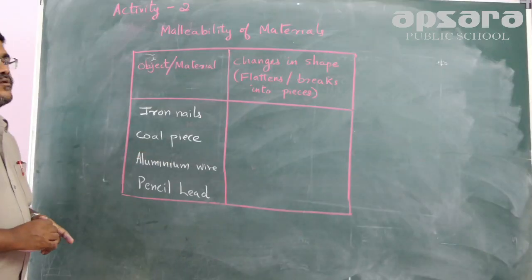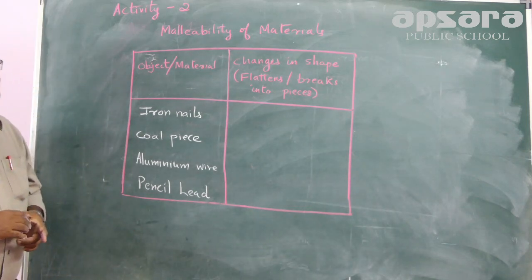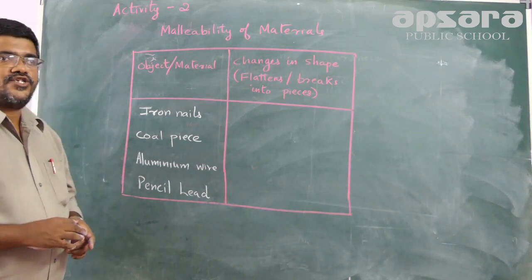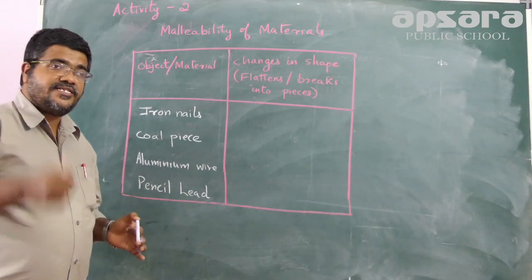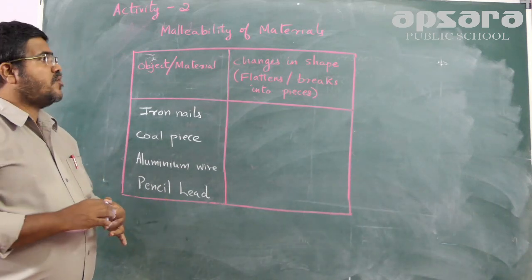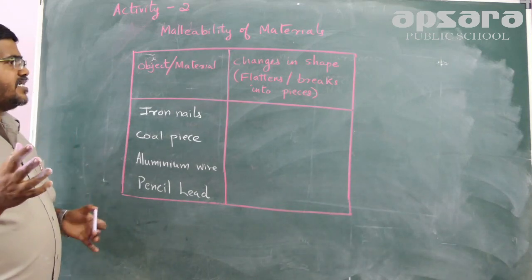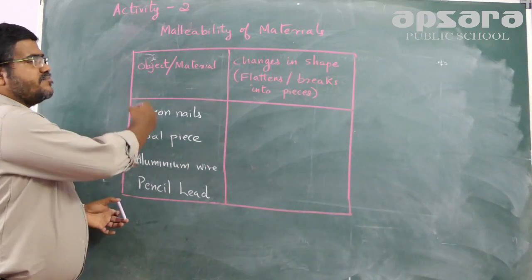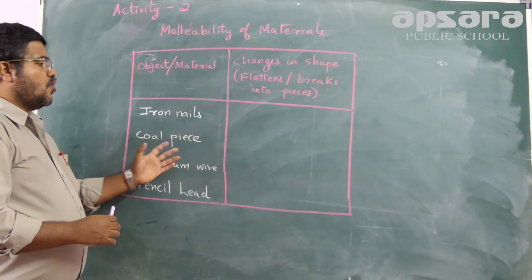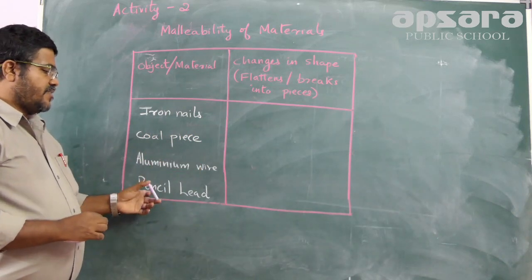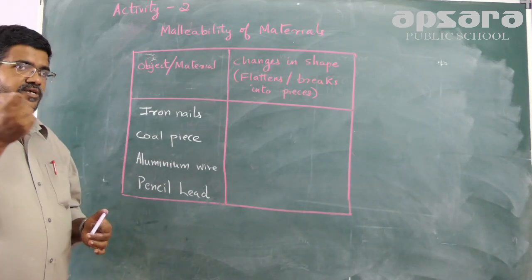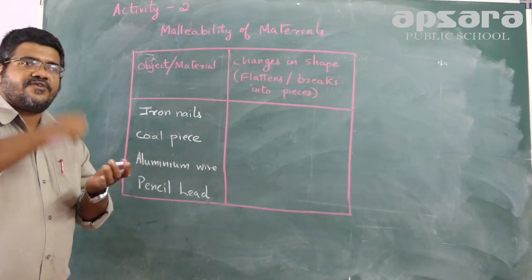We are going to do one more activity to see whether a substance is malleable or ductile. As I said earlier, regarding malleability, all metals are malleable in nature. We can beat them and draw them into sheets. In this activity, we will take a hammer and some objects like an iron nail, gold pieces, aluminium wire, and pencil lead. We are going to hammer all these materials, beat them.